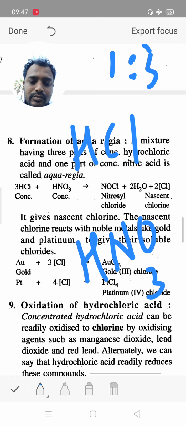In this, 1 part nitric acid and 3 parts hydrochloric acid. In this aqua regia solution, gold and platinum dissolve. These are noble metals, but they dissolve in aqua regia solution, gold and platinum.